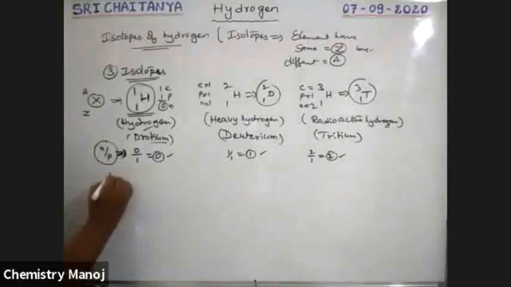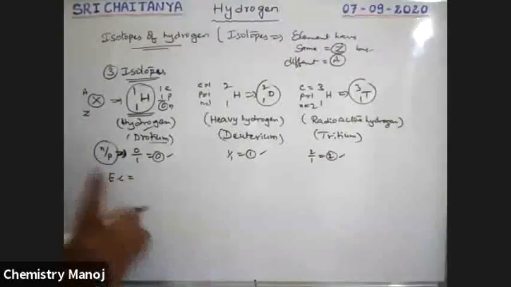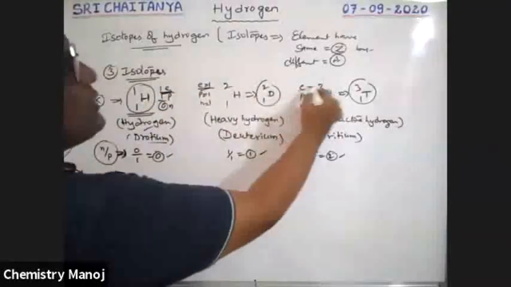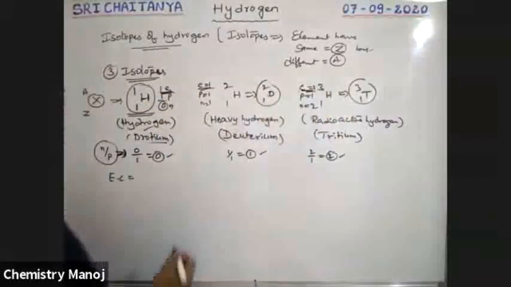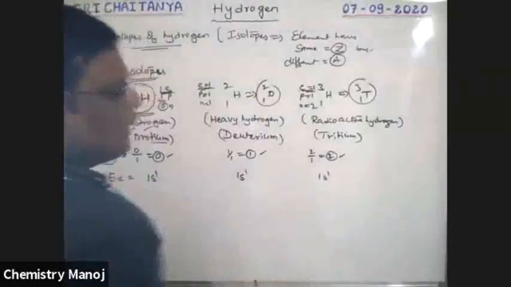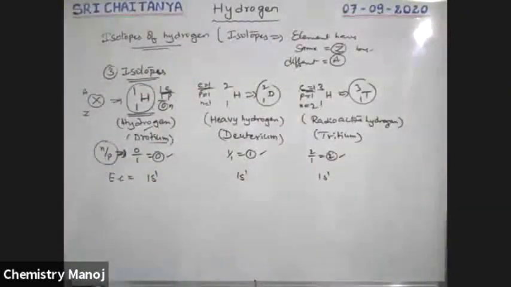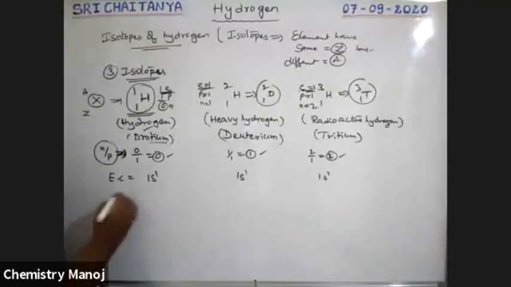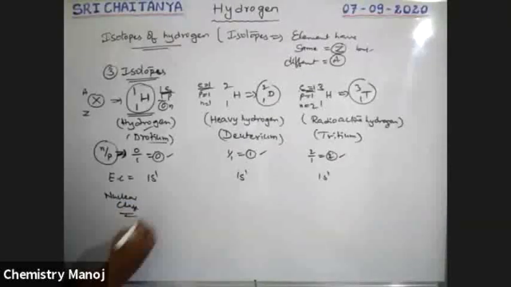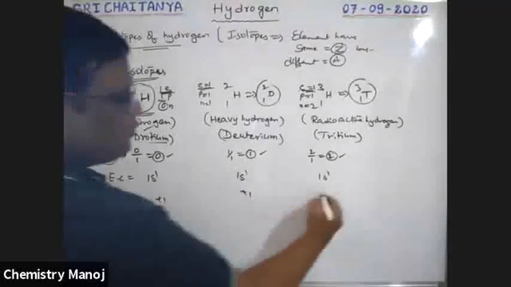Next, electronic configuration. Electronic configuration means number of electrons. In all these cases, the number of electrons is the same. That means the electronic configuration is also the same: 1s1, 1s1, 1s1. Electronic configurations are the same. That means the same nuclear charge, positive charge: plus 1, plus 1, plus 1.